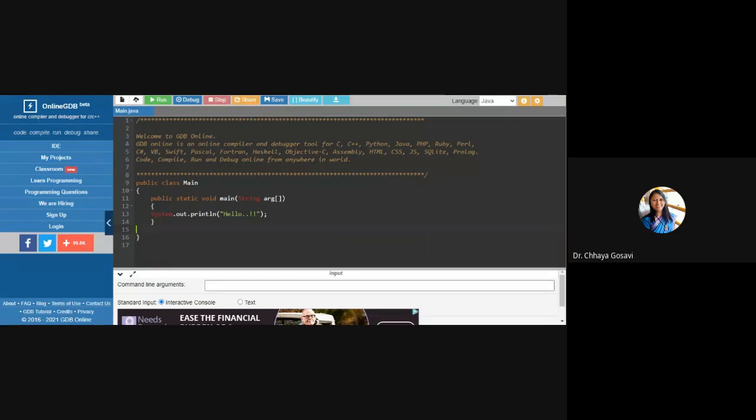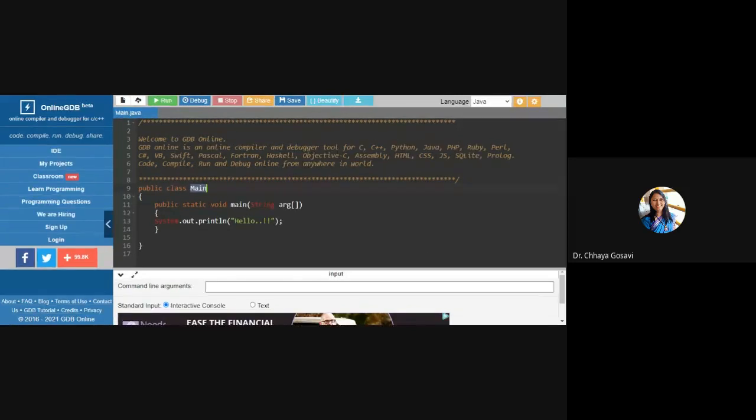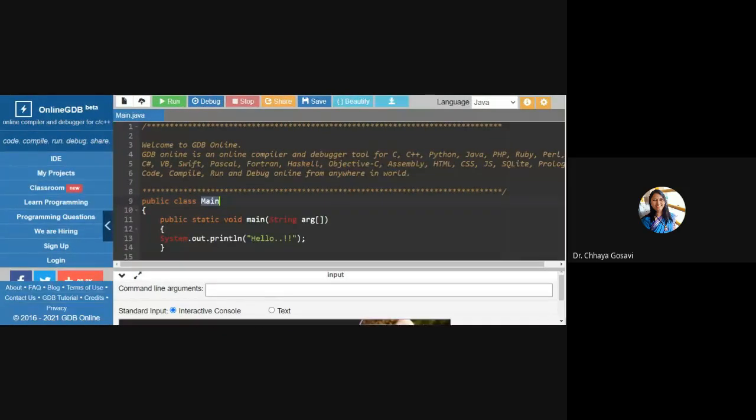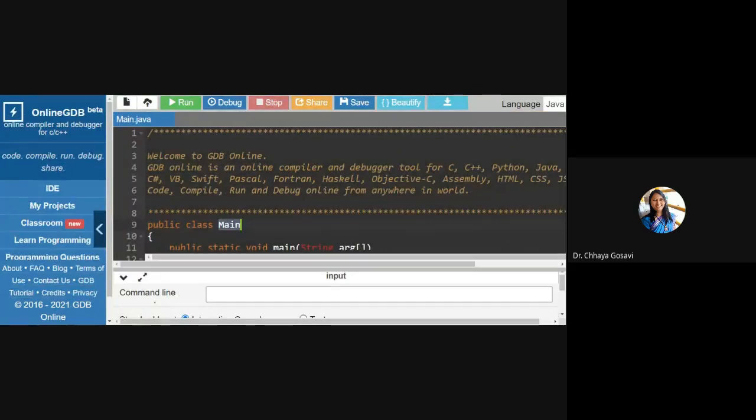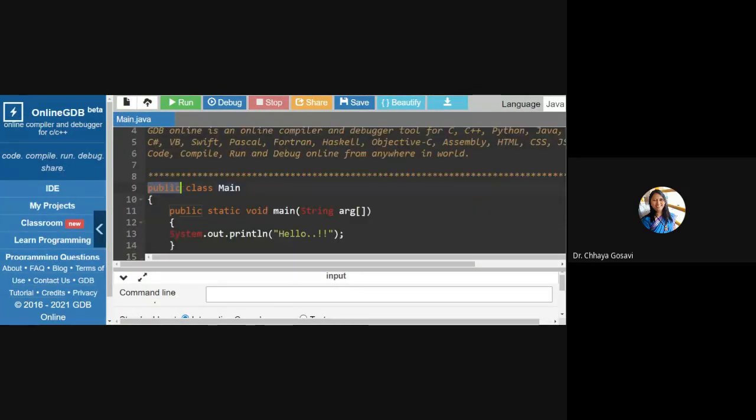Note that the class name is Main, M-A-I-N, and my file name is Main.java. Is it visible? The class name is Main and my file name is Main.java. This class is a public class. We'll talk about what public means later.